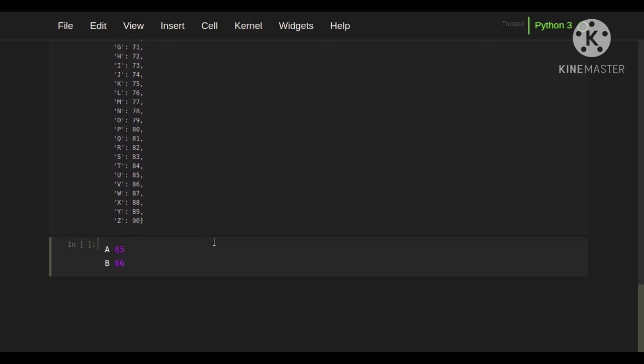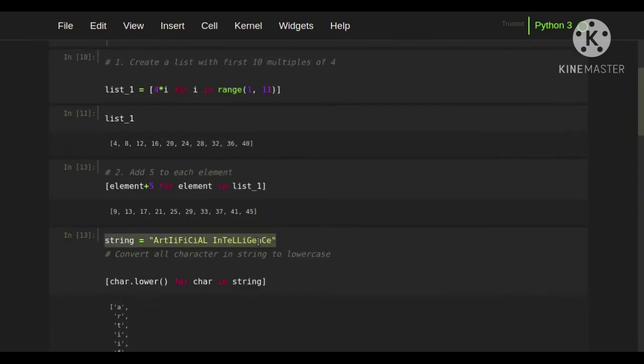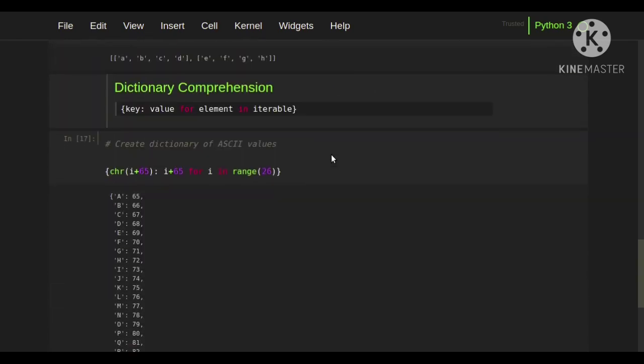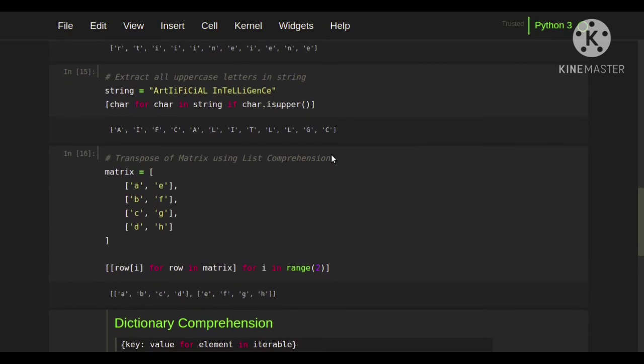Okay guys, that's it for today's video. From this video we have learned about both list comprehensions and dictionary comprehensions. I have already done videos on lambda functions and map, reduce, filter functions in previous tutorials. If you want to know about those things, I will give those links in the description.